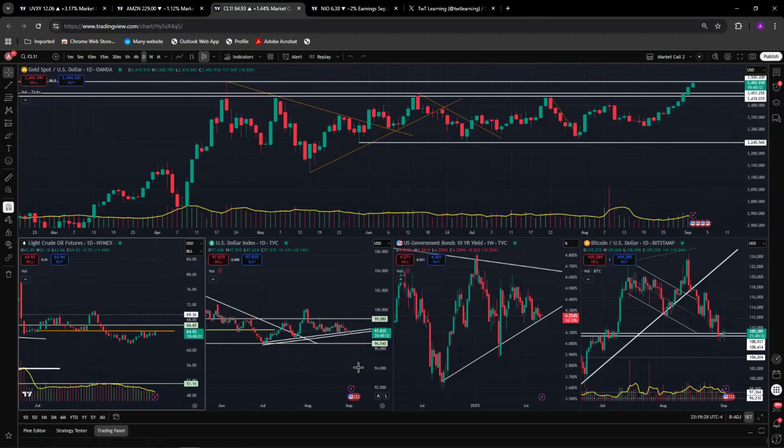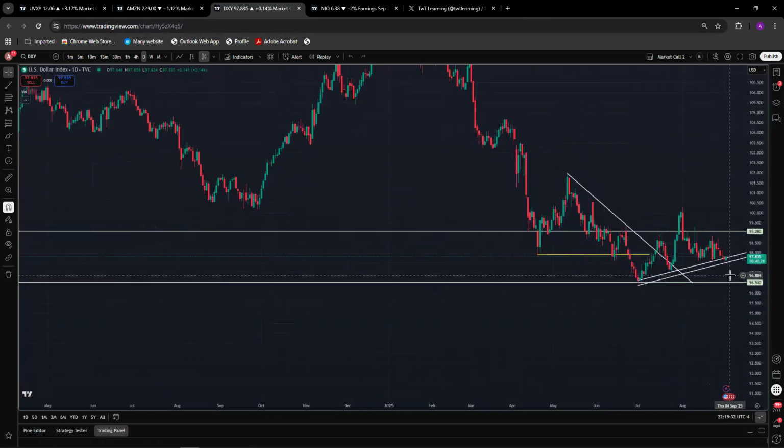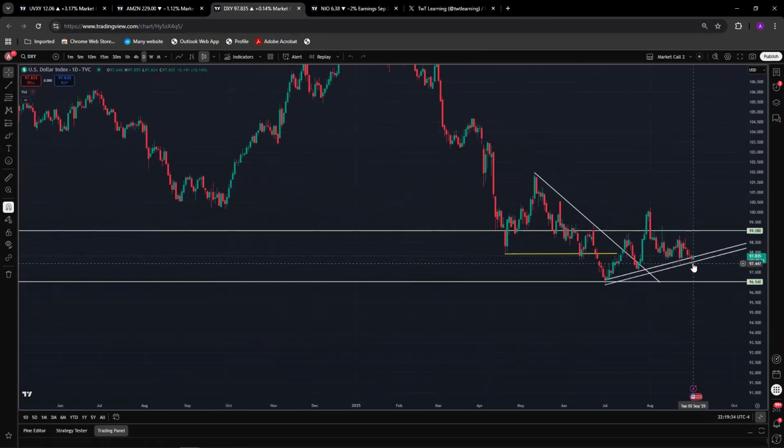US dollar in the range. It is actually finding some support at this supporting trend line. As long as we break 98, we are going to hit 99 on the top side. So 98 to 99 on the top side. If we go below 97.50, we're heading towards 96.50.